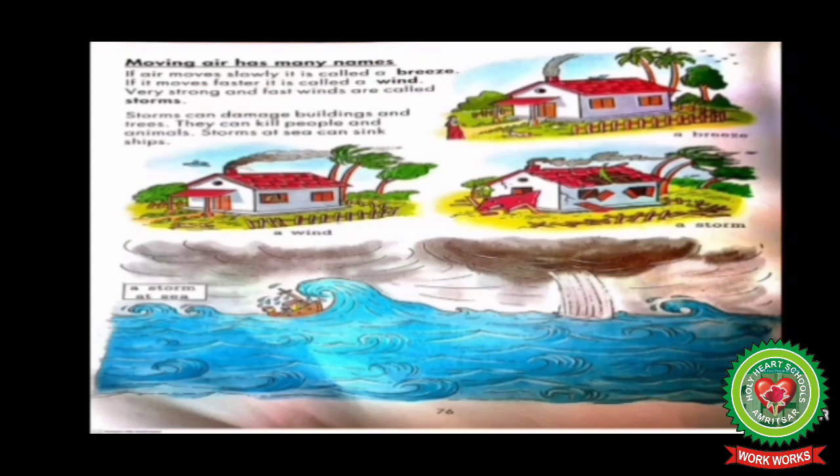Now, we will learn more about storms. Storms can damage buildings and trees. They can kill people and animals. Storms at sea can sink ships.